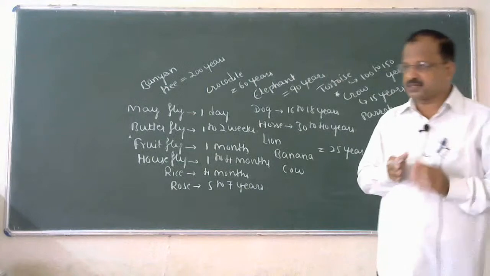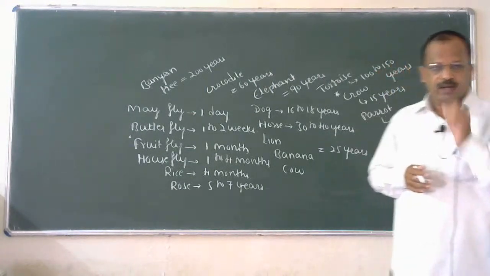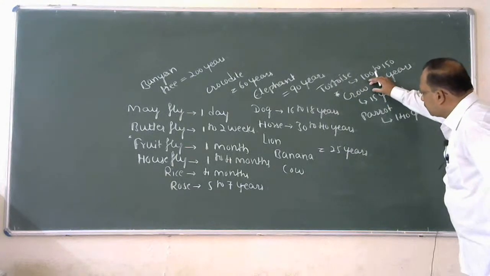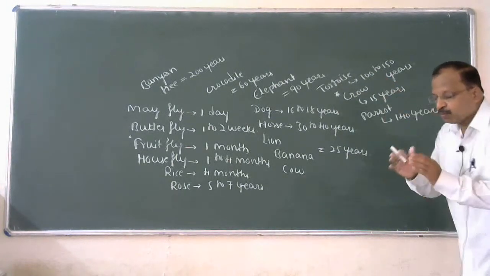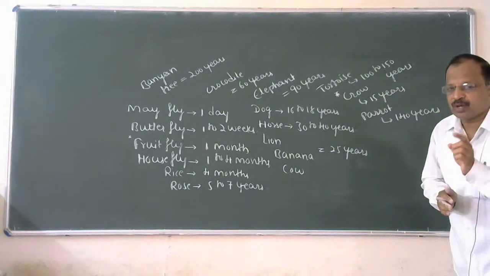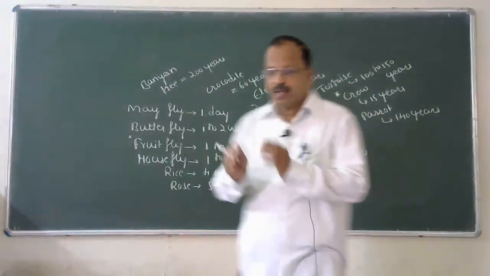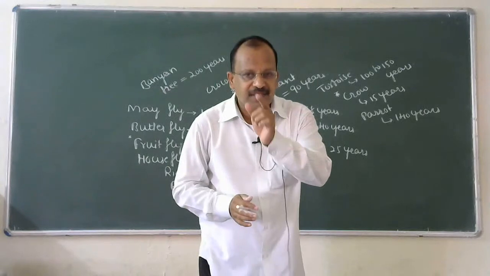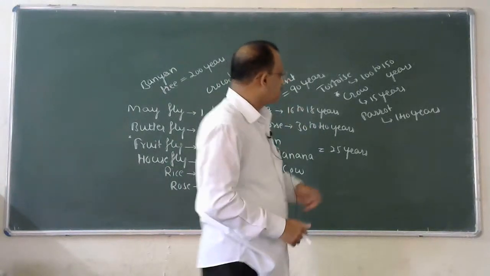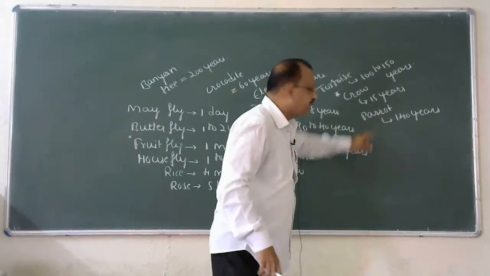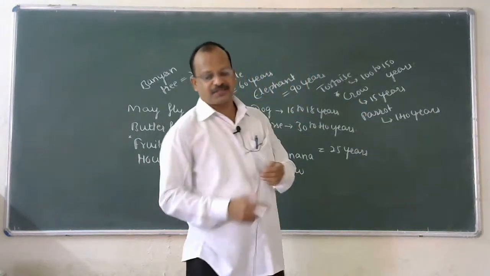Please remember this statement, along with two beautiful examples. We have seen crow and parrot. Both the birds are more or less of the same size. But look at the lifespan. Crow is just 15 years, parrot is 140 years.